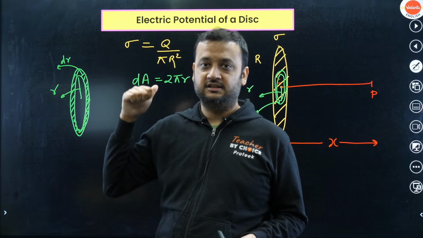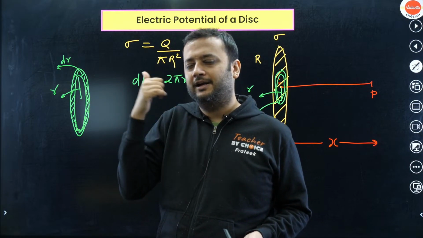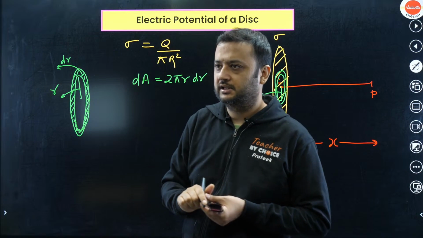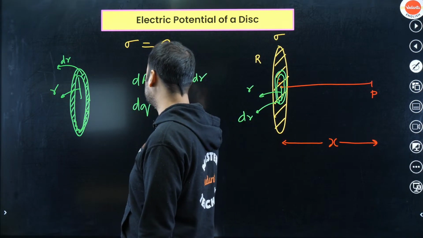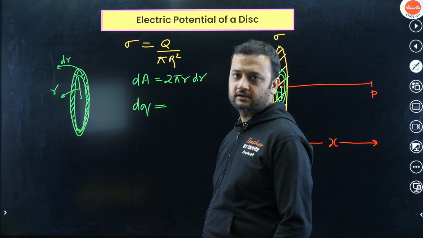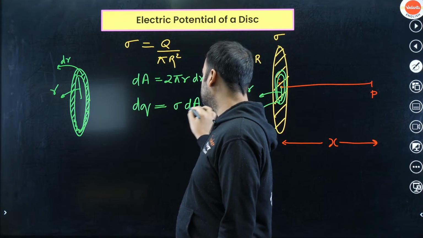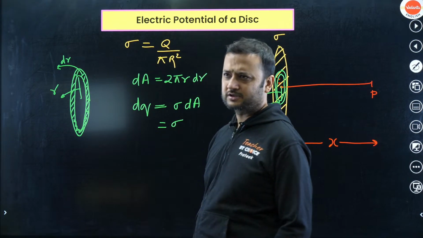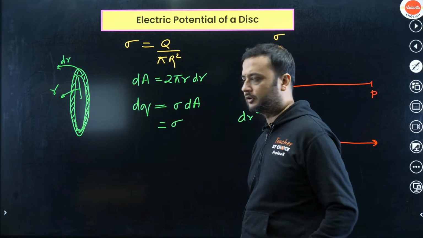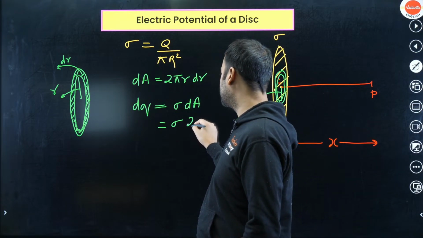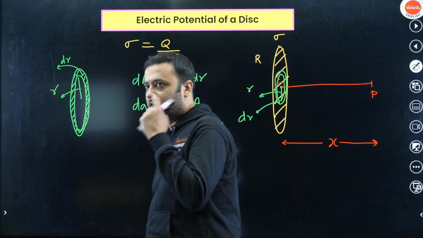Right? What is charge density? What is sigma? Sigma is the charge per unit area, that means charge upon area. So how do you write the charge on this ring? Charge into area, sigma dA, absolutely correct. So dq is the charge on this ring, absolutely brilliant answer. So dq will be given by sigma into dA, right? Sigma we will keep as it is because we have to represent our answer in terms of sigma only, and dA is given by 2 pi r dr. Okay, so this is the value of the charge.